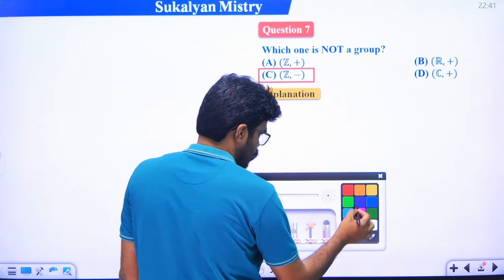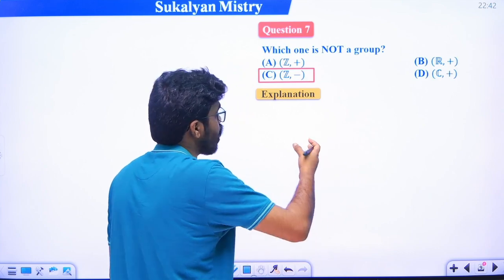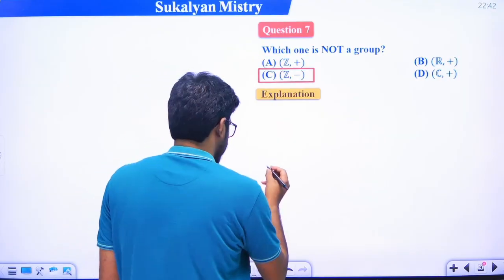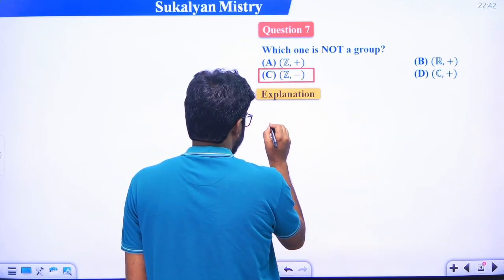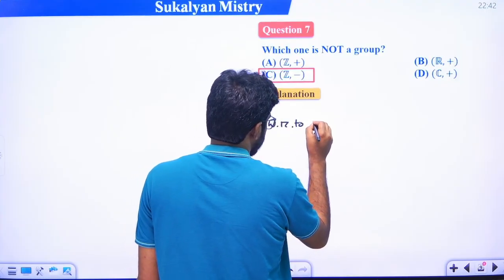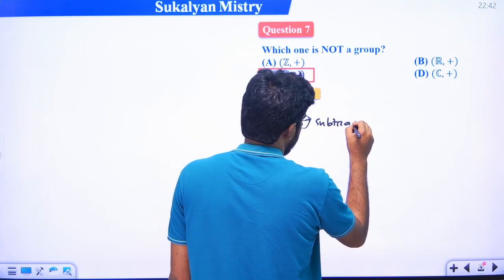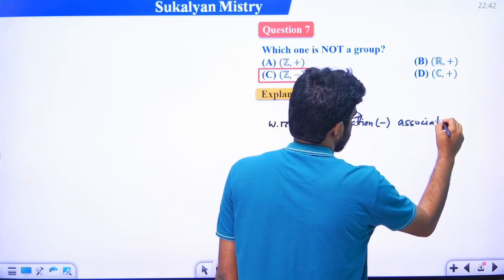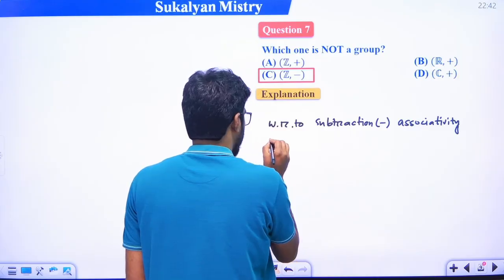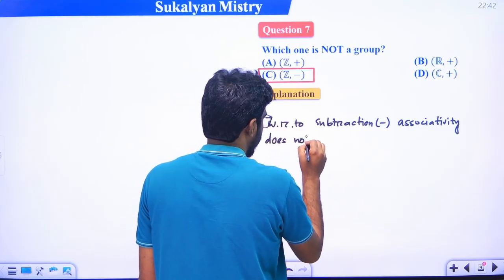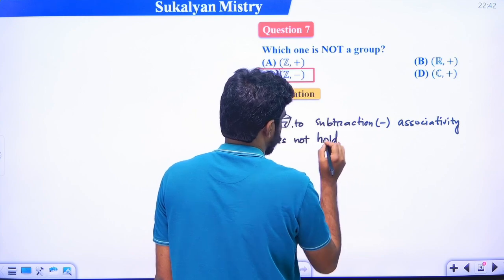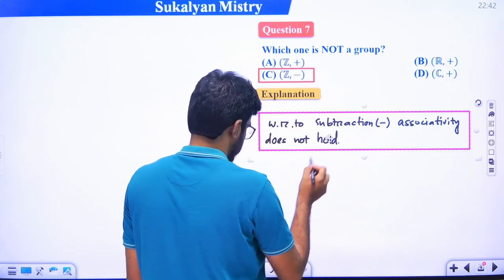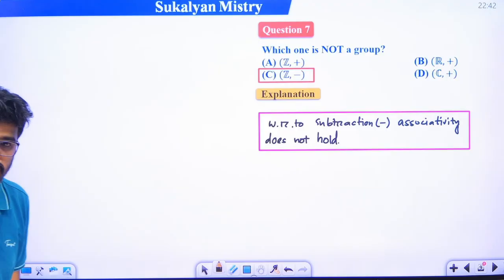Why? Just note this, with respect to subtraction, associativity does not hold, okay. ঠিক আছে। So Z comma minus is not a group, okay.